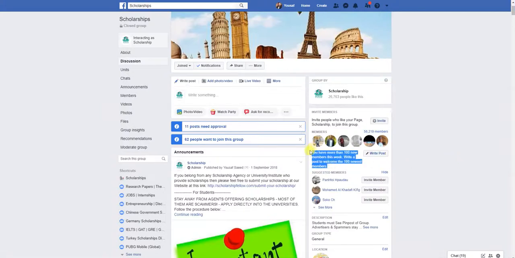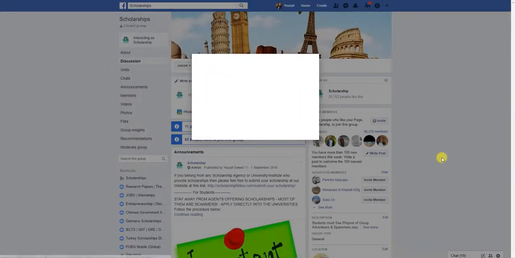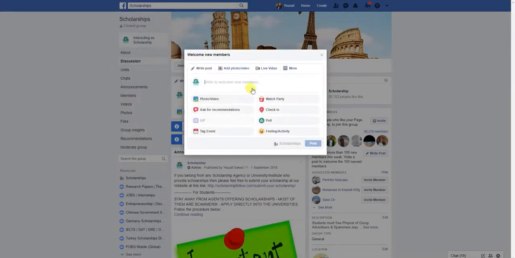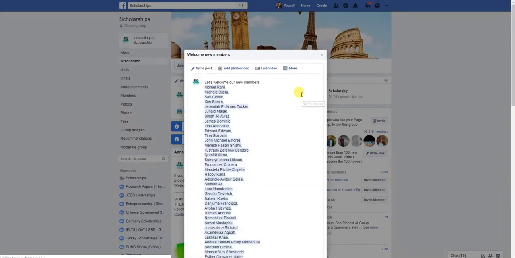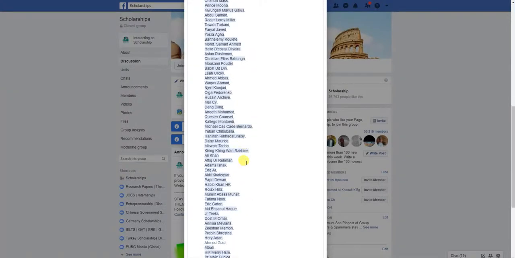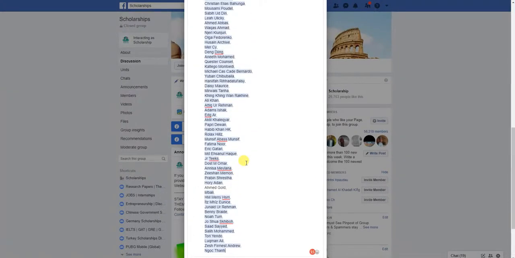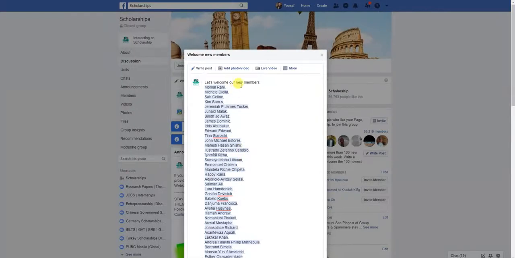When you see this notification, you can engage these 100 people by directly tagging them with the scholarship opportunities which are recently open. Once this 100 is completed, we click on write post, and on the new screen that pops up, just give it some time and it will automatically fetch the people who recently joined our group.